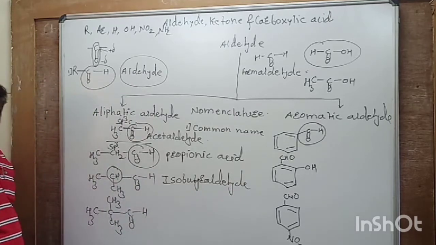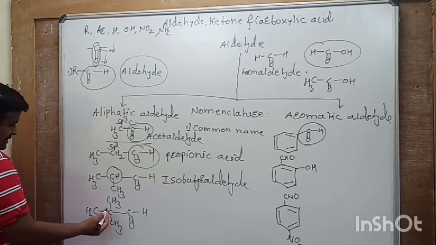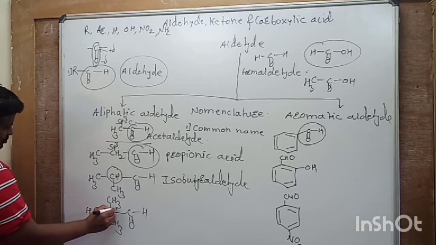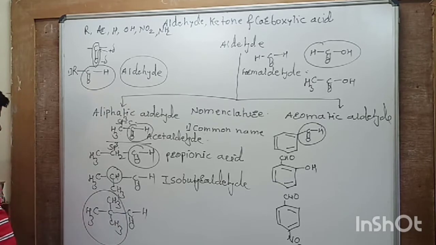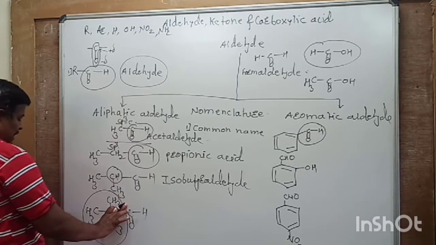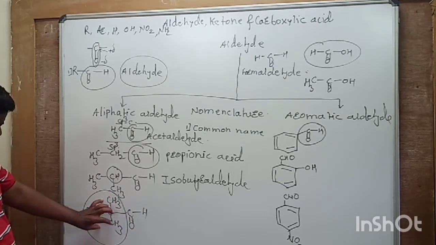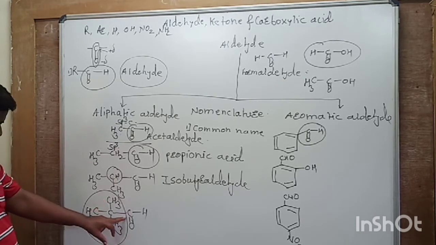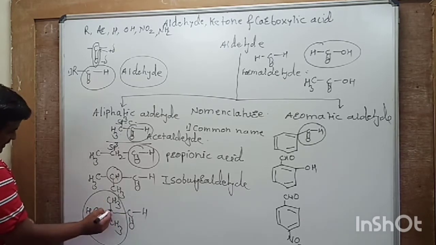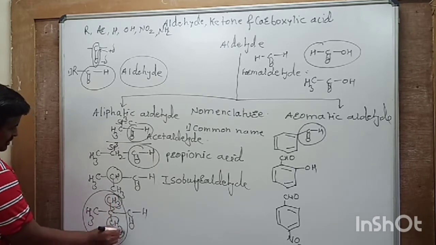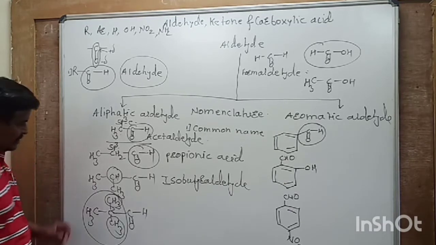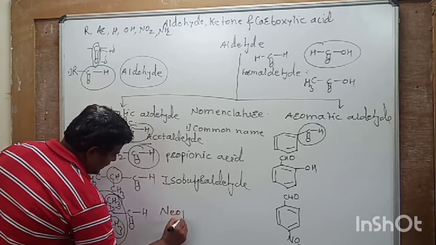Then the next point is, as this CO is attached to this tertiary carbon, then it is named as neopentylaldehyde.